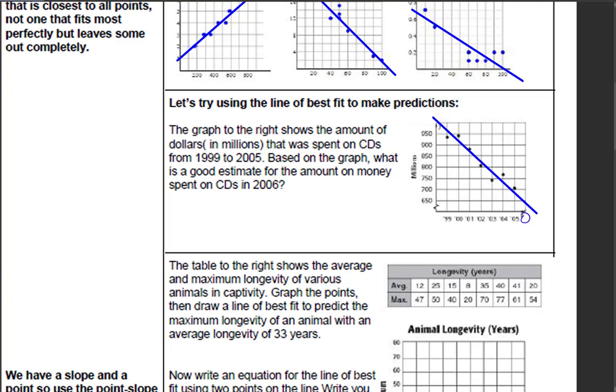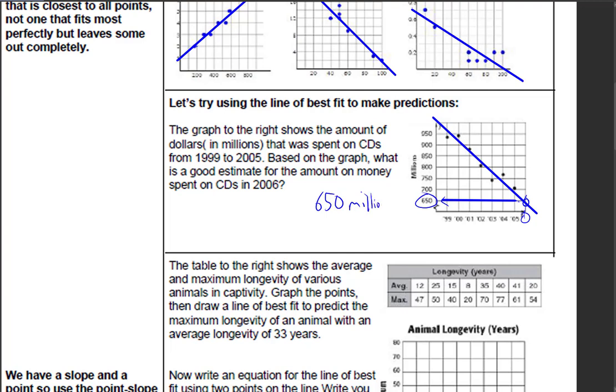This is going to be '06, right? So anything up here. It looks like the line crosses basically right here at this point, which if I look over to my left here is 650. Because it was 650, it is $650 million, right? So $650 million, and that seems to follow the data.